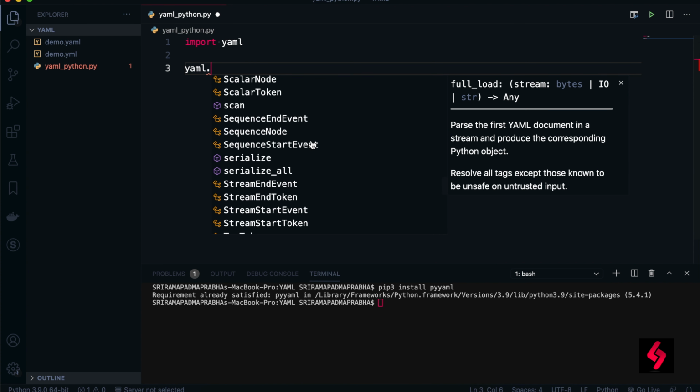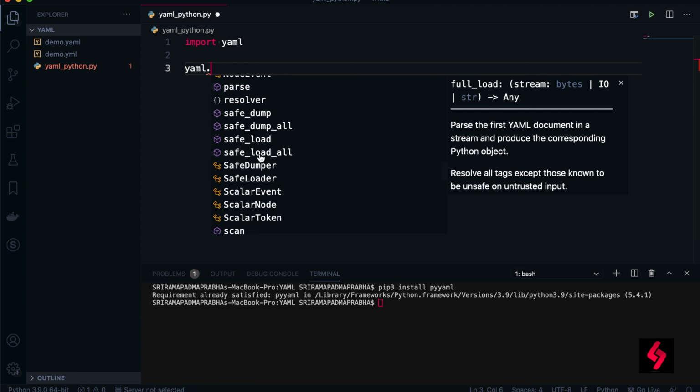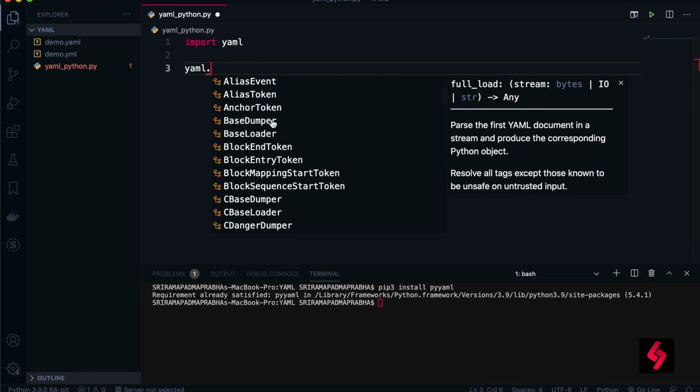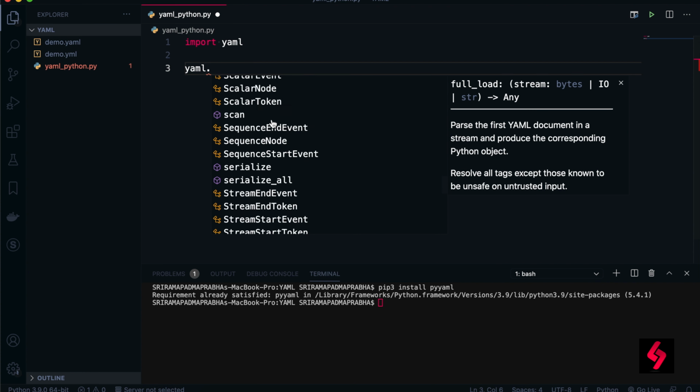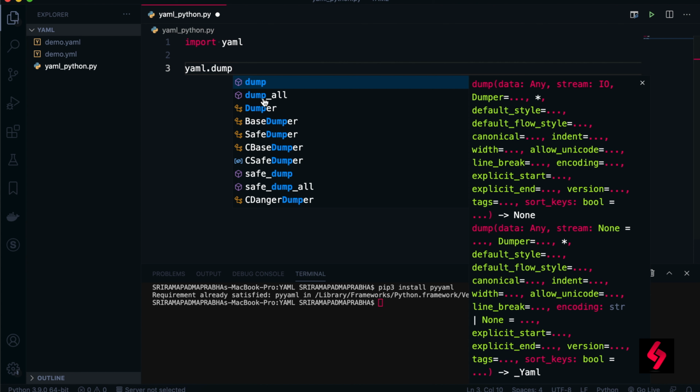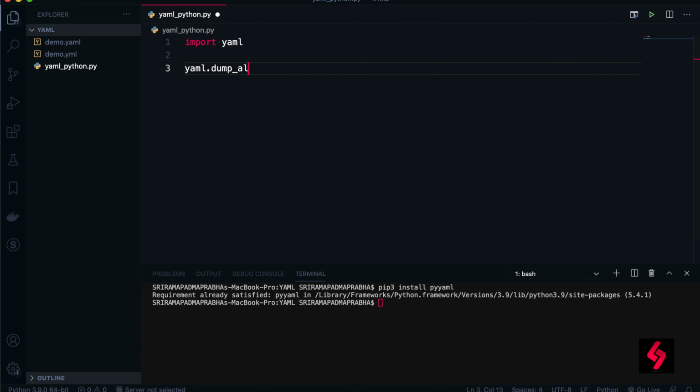There is serialize and scan and safe_load, safe_dump, and these functions we have. There is compose_all, and most importantly, if you want to dump the file, we have dump_all, and all these functions are available here. Okay, so let's get into the topic first: how to load my file.